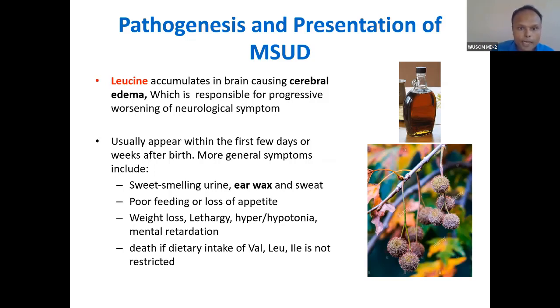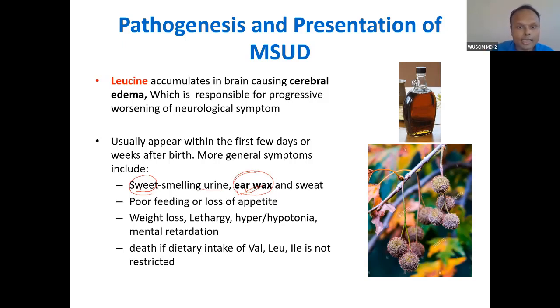Not only urine, sweat will also smell like that. Especially earwax is very smelly because earwax is concentrated. When you take the earwax, there will be a characteristic burnt sugar smell.